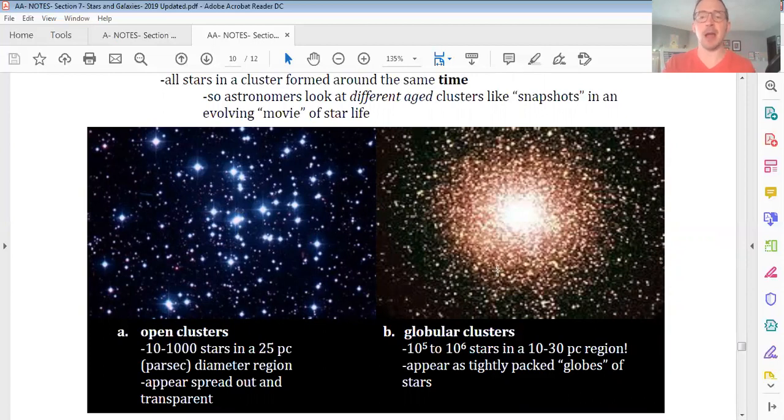On the right, and in my opinion, some of the most beautiful objects here on the sky, these are globular clusters. As the name implies, it is quite literally a glob of stars. So we could have anywhere from 100,000 up to 1,000,000 stars in a region less than 100 light years wide. So one example that we looked at would have been M13, the Hercules globular cluster in the constellation of Hercules, which you can see well during summertime. So this is a globular cluster. So just think about that. There are places out there on the sky where there are over 1,000,000 stars in a single pinpoint of light.